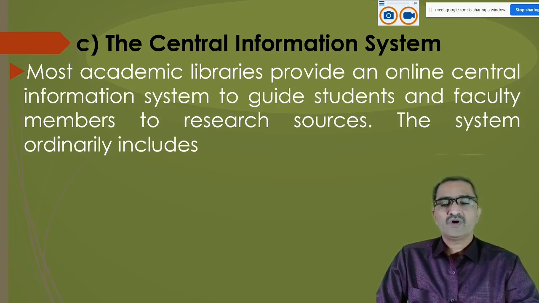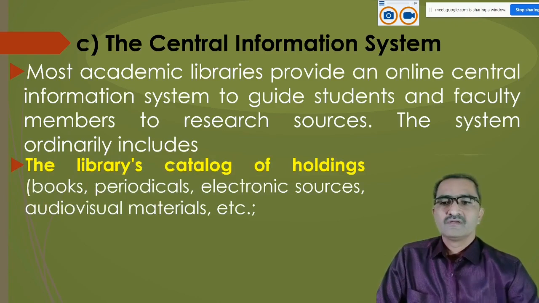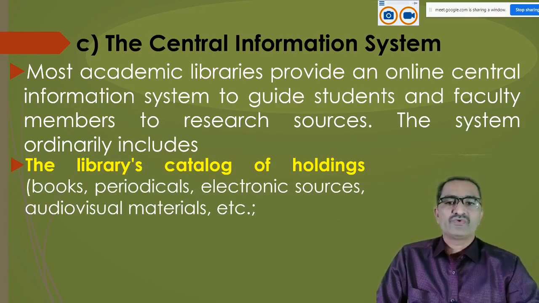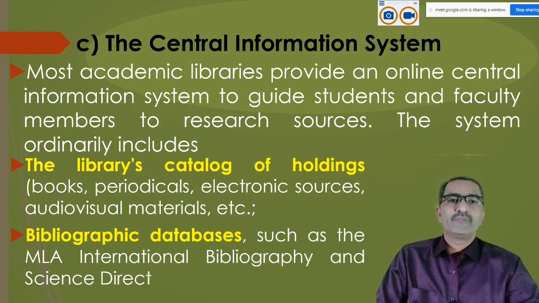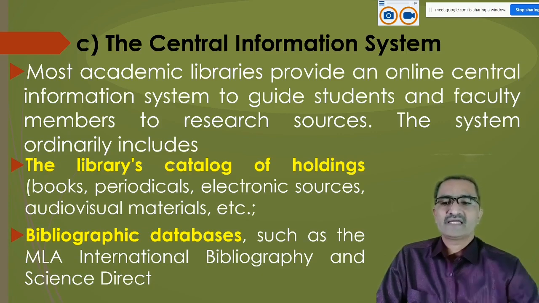The system ordinarily includes the library's catalog of holdings, which tells us about the books, periodicals, electronic sources, audiovisual materials, etc. available in that library, and bibliographic databases such as the MLA International Bibliography and Science Direct.